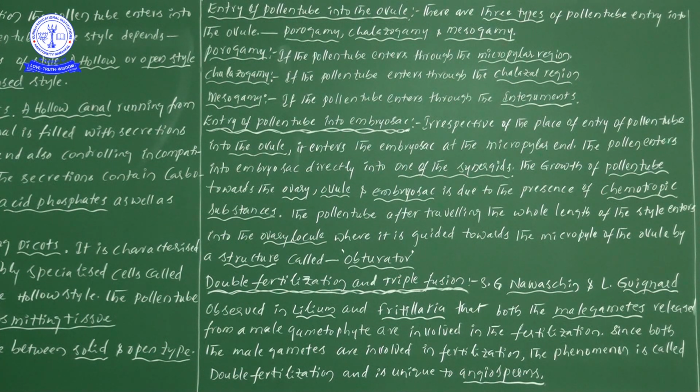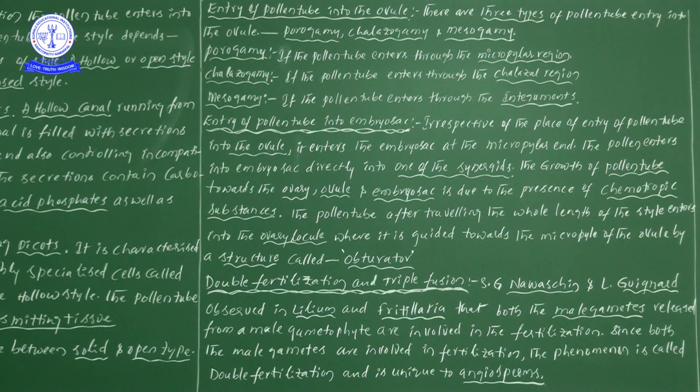Likewise, the obturator helps when the pollen tube, after traveling the whole length of the style, is in the ovary locule. From there it is guided towards the micropylar region of the ovule by the obturator. Once the pollen tube reaches the micropylar region, because of the filiform apparatus, it enters into the embryo sac.